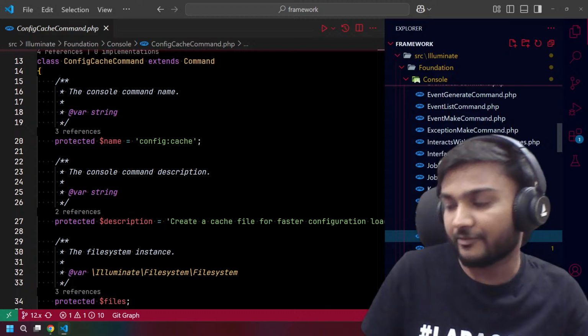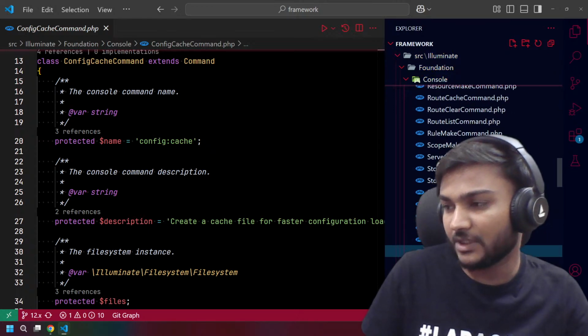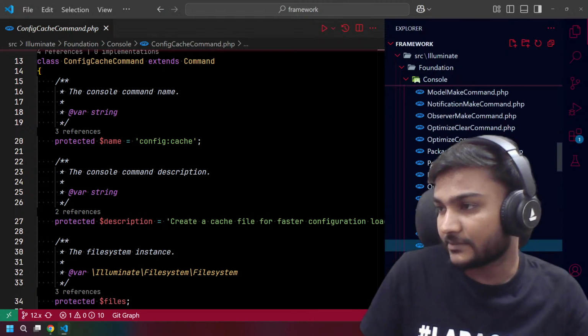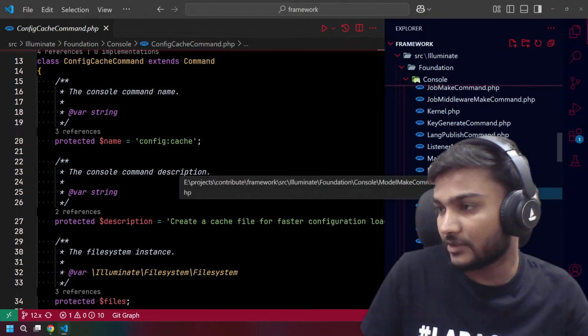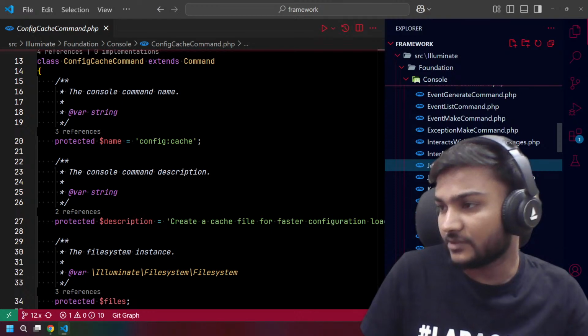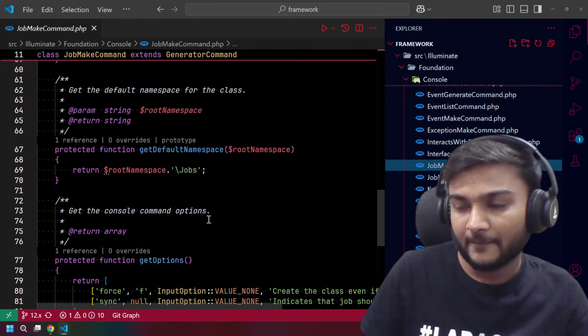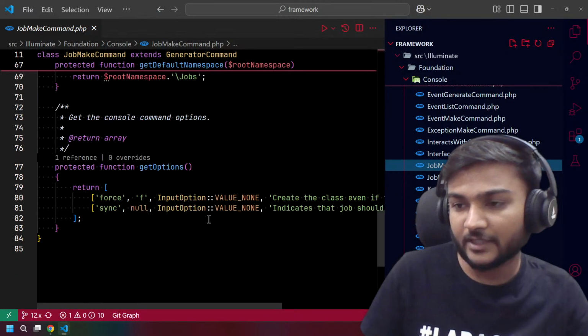Let's find the make factory command. Maybe that will be easy for us. Let's find the model make job back. Yeah, we can maybe duplicate this. What do you say?